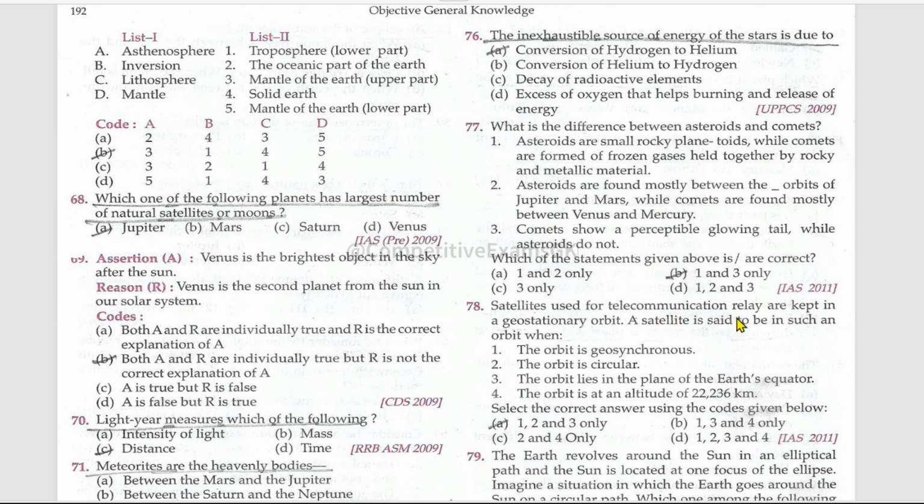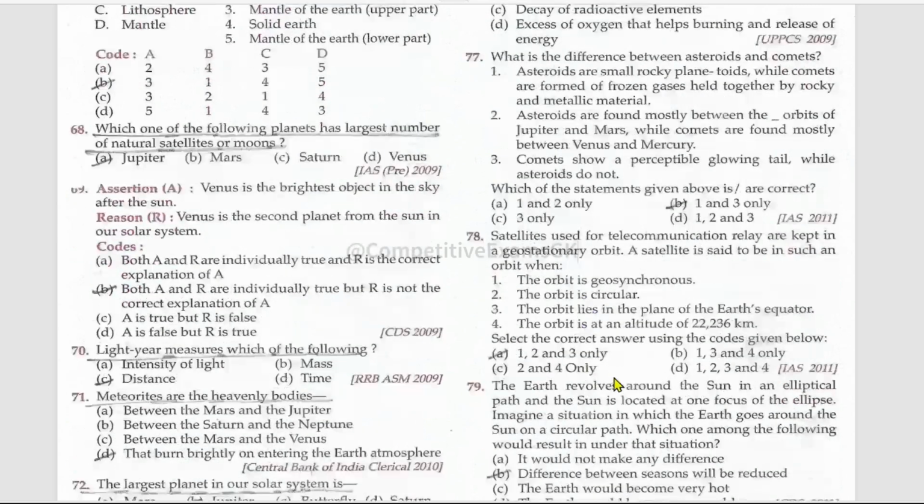Satellites used for telecommunication relay are kept in the geostationary orbit. A satellite is said to be in such an orbit when the orbit is geosynchronous, right? The orbit is circular, right? The orbit lies in the plane of the Earth's equator, true. The orbit is at an altitude of 20,236 kilometers, no, false. 1, 2, 3 are right.